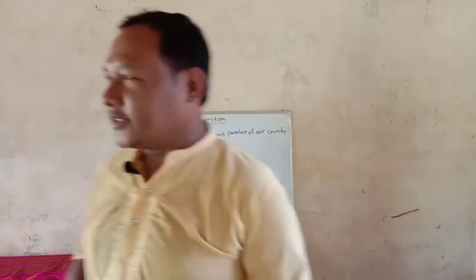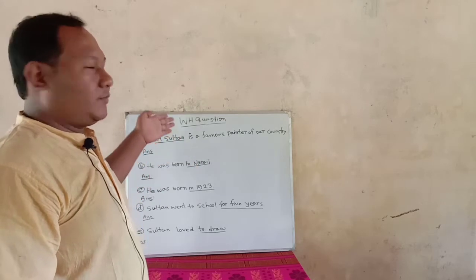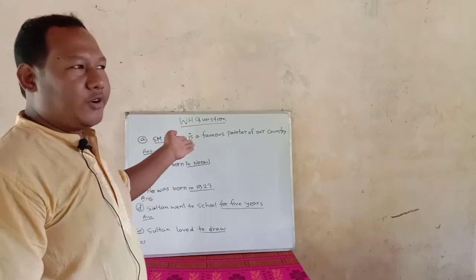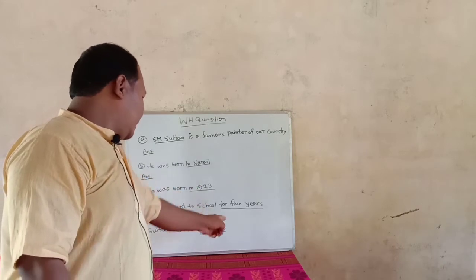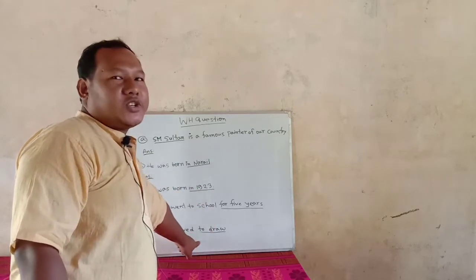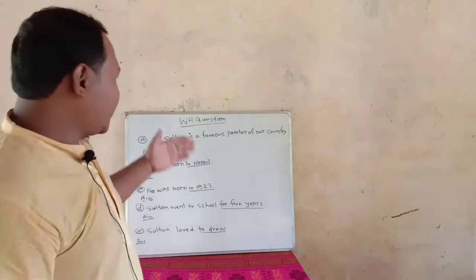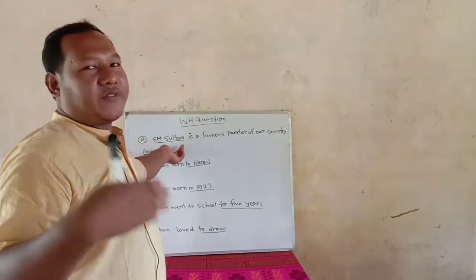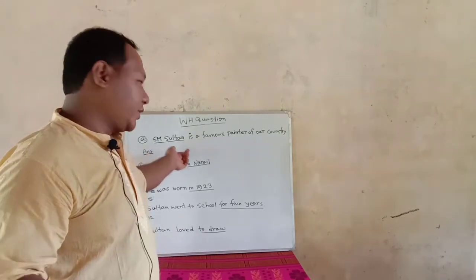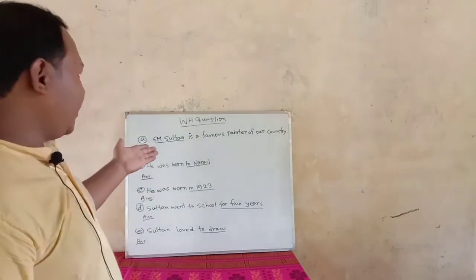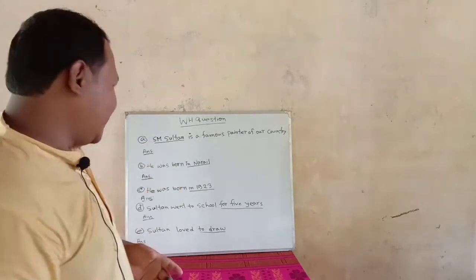When you make a WH question, you have to look at the underlined words. That means you have to make the question on the underlined words. You have to first understand what the underlined words refer to, what they mean. If you can identify it, then making a WH question will be much easier for you.